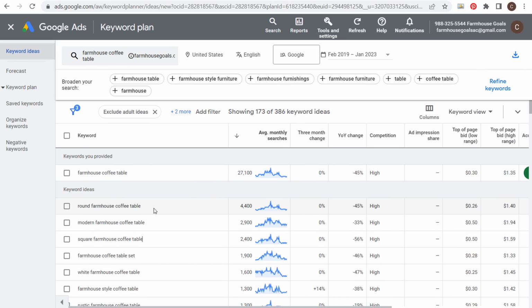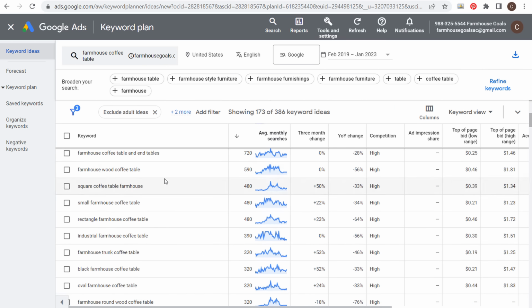Whereas somebody who's looking for a round farmhouse coffee table versus a square farmhouse coffee table, they're looking for different products. Now, the reason that long tail keywords tend to convert better is people know what they're looking for. Somebody who's searching for a brown square farmhouse coffee table is going to be much further down the funnel because they're saying, I just want a list of brown square farmhouse coffee tables. I'm going to choose my favorite one. I'm going to purchase it.